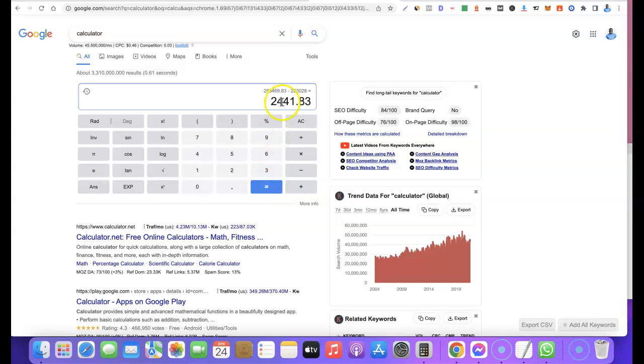So this is 2,441. In that single trade that we just did, the profit we're going to be making is 2,441.